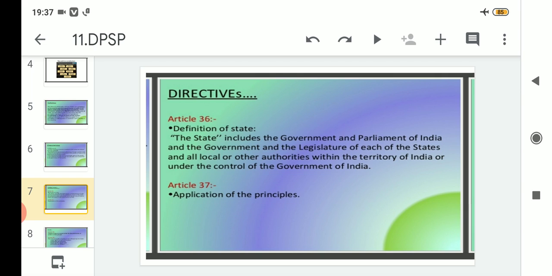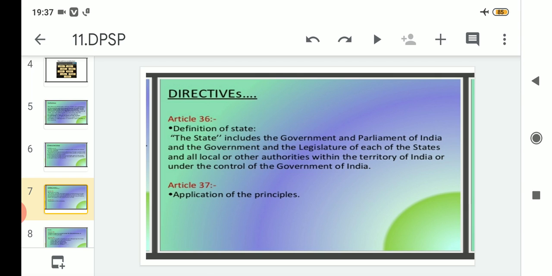In India we know that there are three tiers of government. The first is the central government, the second is the state government, and the third is the municipal or village level government. So it includes the third level of government also, within the territory of India or under the control of the government of India.